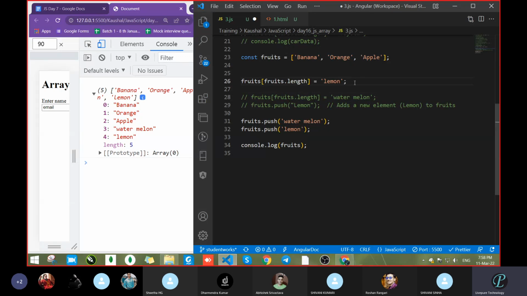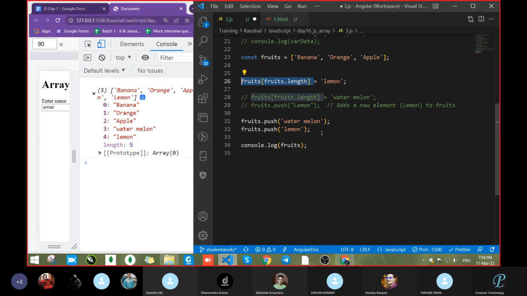Why does it always go last? Internally, it has code like fruits dot length. It always takes the length, and due to that it puts your data in the last position.